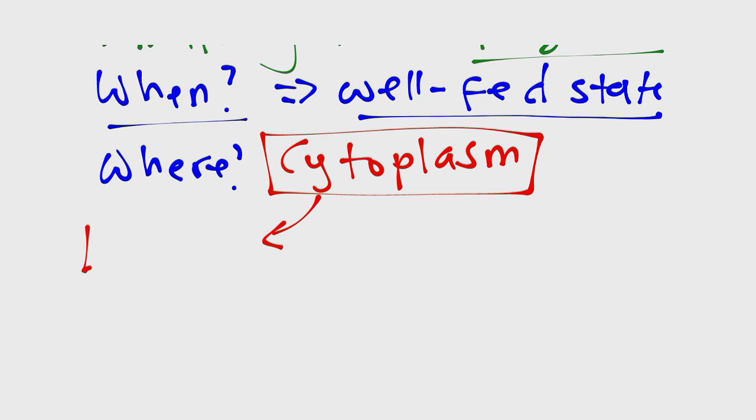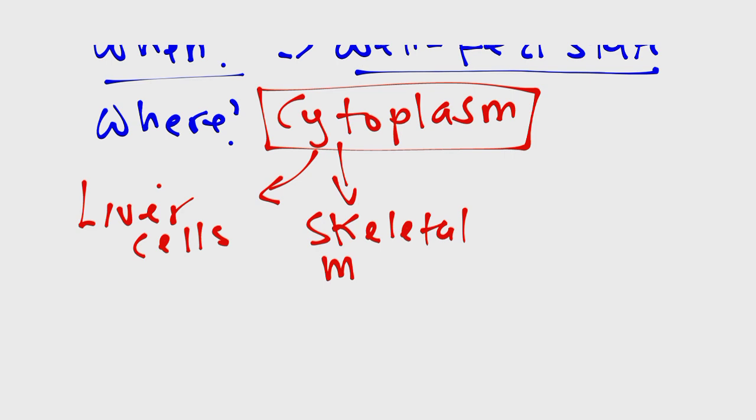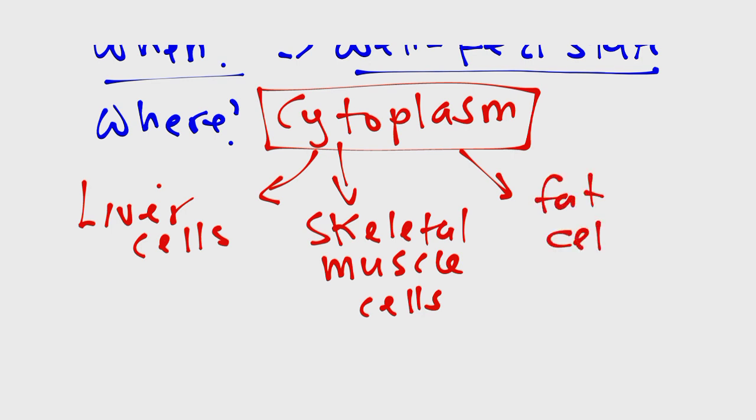Fatty acid synthesis primarily takes place in three main types of cells. We have the liver cells, or hepatocytes. We have skeletal muscle cells, or myocytes. And we have the fat cells, or adipocytes. So it's taking place in the cytoplasm of the hepatocytes, myocytes, and adipocytes.